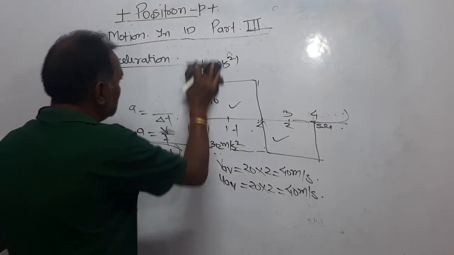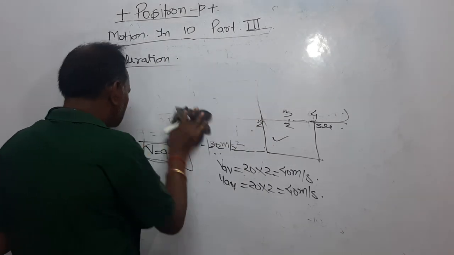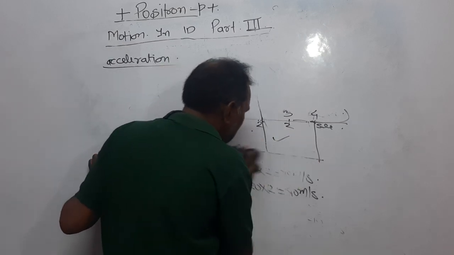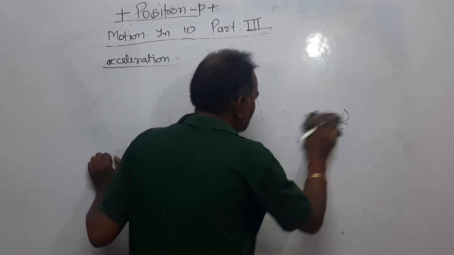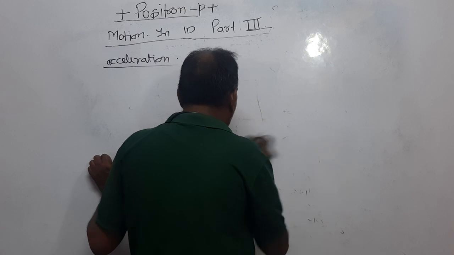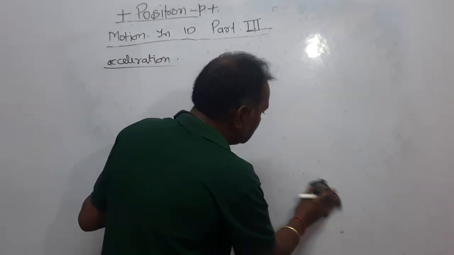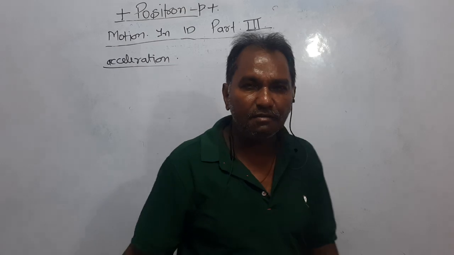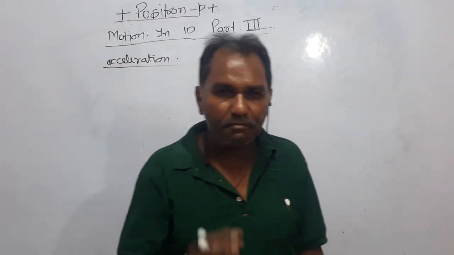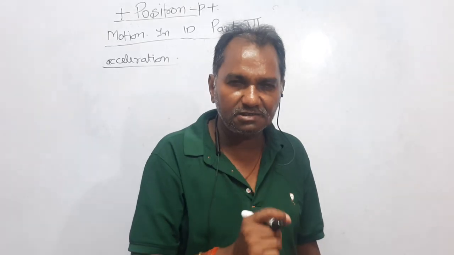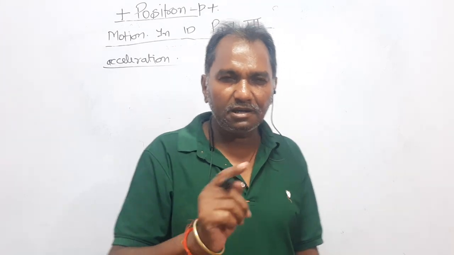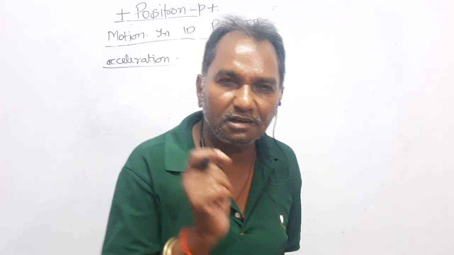Now dear students, let's discuss further. As I have said, if the graph between acceleration and time is given, then the area between the graph and the x-axis represents either velocity or speed. If you are concerned with the sign, then it is a velocity, and if you are not concerned with the sign, then it is a speed.